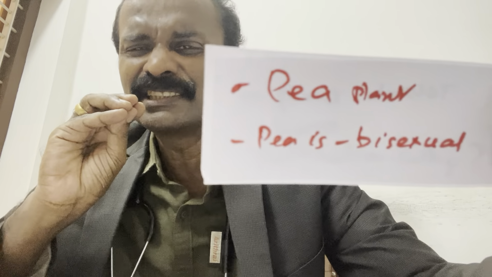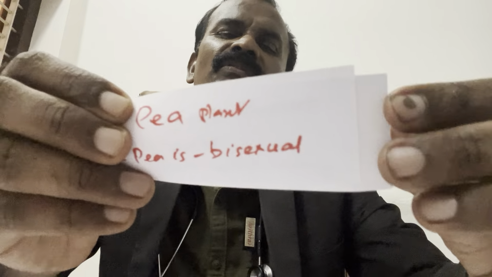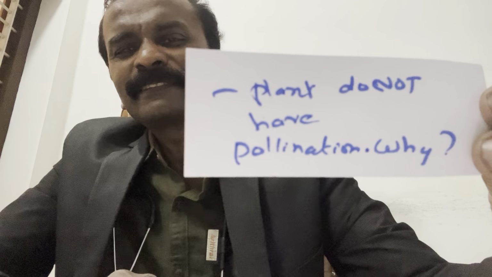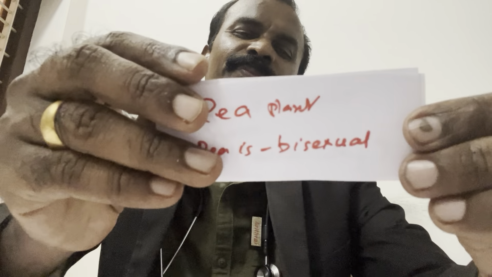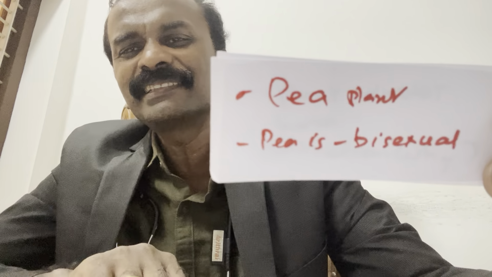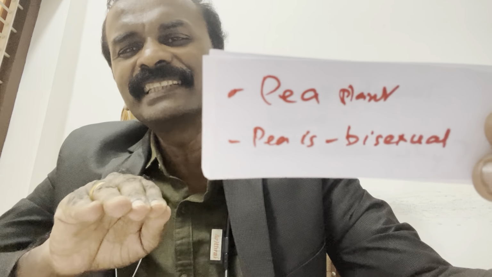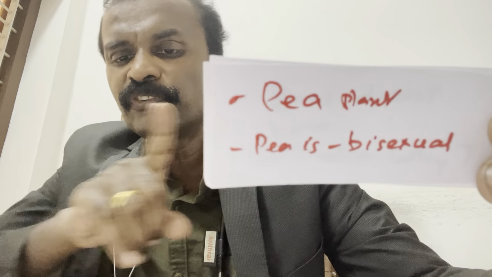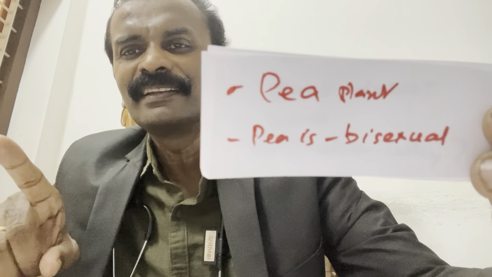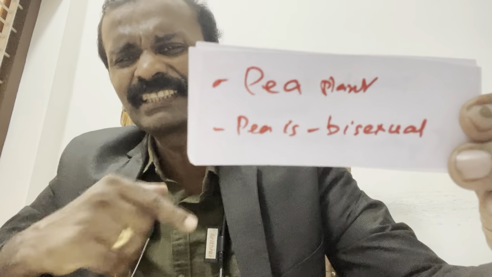NEET is a very easy exam. So, which plant does not have pollination? Why? That time you must answer pea plant. If they ask why, you must answer because pea plant is bisexual. Or they can ask one more MCQ: which of the following plants is bisexual? That time you must answer pea plant. This is our NEET preparation.